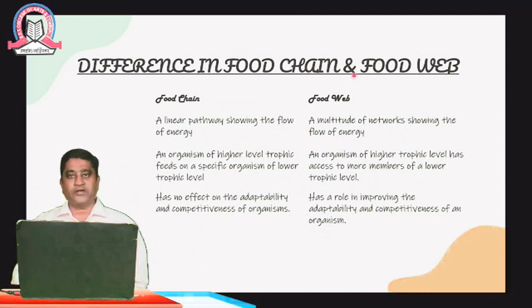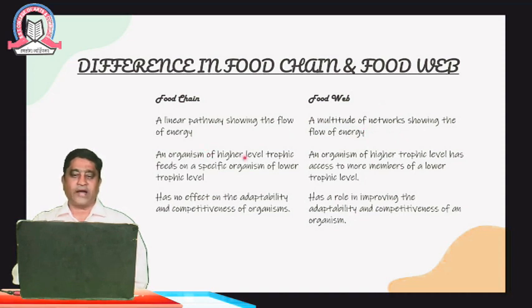Now coming to the second slide, which is related to the food chain and the food web. If you speak about the food chain, it is a linear pathway showing the flow of energy. In the case of a food web, it is a network, which means one is interconnected with the other, as I told you in the earlier slide, showing the flow of energy. In a food chain it is a linear pathway, here it is a multiple pathway of energy transmission.